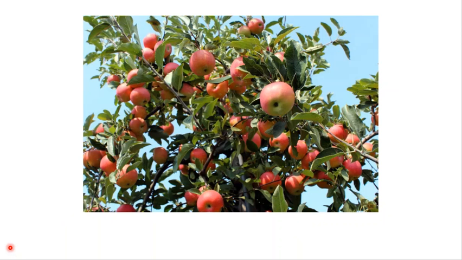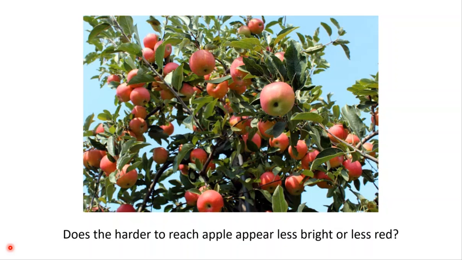For example, imagine you're apple picking and you can only fit one more apple into your basket. To make your choice, you will perform a perceptual judgment to determine which apple has the brightest red skin. Since you will enact the perceptual decision by performing an action, you may also consider the cost associated with making a particular decision. For example, if one apple is easy to reach, while another apple requires a very effortful movement to obtain, does the harder to reach apple appear less bright or less red?